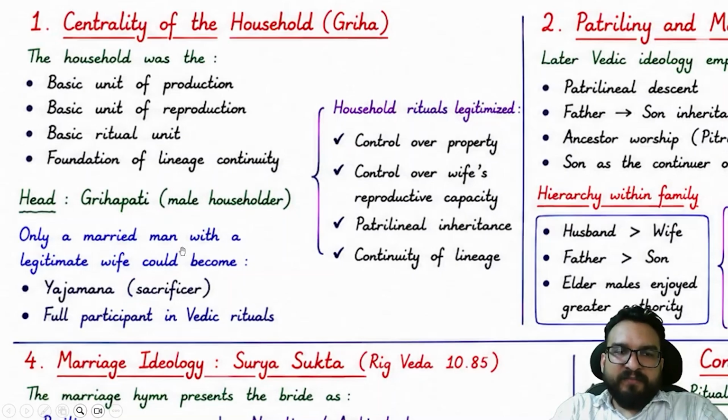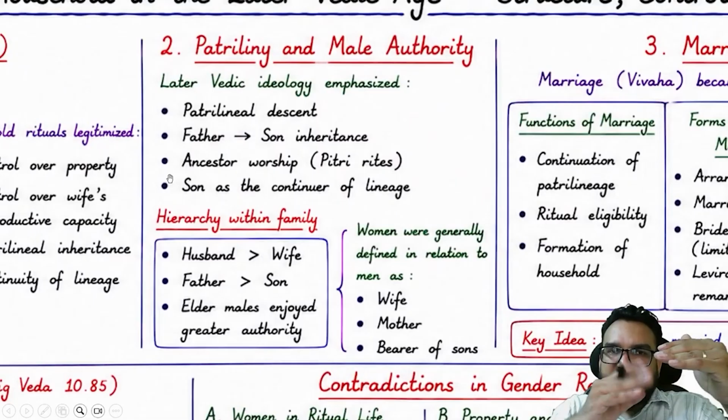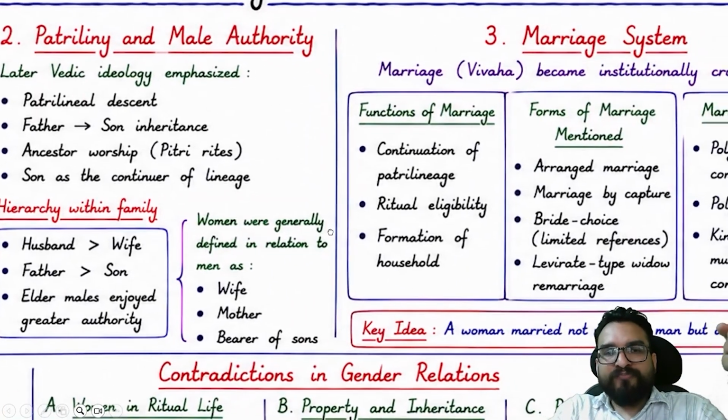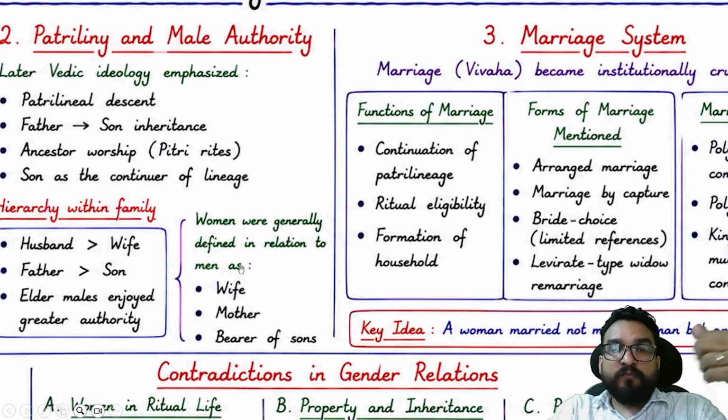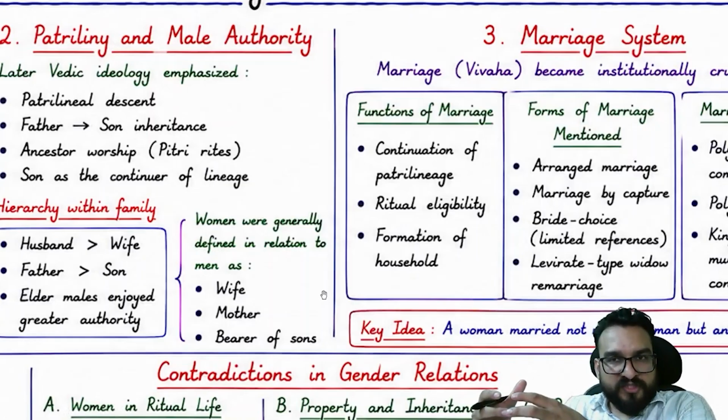Grihapati. Only a married man with a legitimate wife could become a yajman over here, right? The patrilineal, that means lineage will be transferring from the father's side, and male authority was there. Father-son inheritance, patrilineal descent, and ancestor worship was also the culture. So hierarchy within a family was: husband has more power with respect to wife, father is more important than son, elder men enjoyed greater authority, right? And women were generally defined in relation to men as wife, mother, bearer of sons, and keeping the household, like you will be finding all the household jobs she has to do.